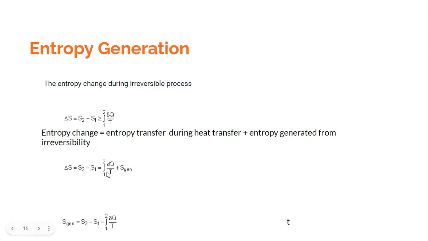So it means that if there is a transfer of heat, there is a change in entropy. There is a transfer of heat, there is a change in entropy. And if the process is irreversible, there is a generation of entropy. Now this generation of entropy is equal to S2 minus S1.